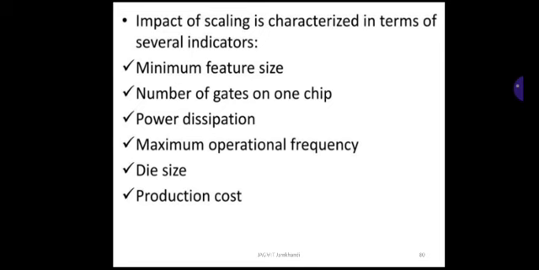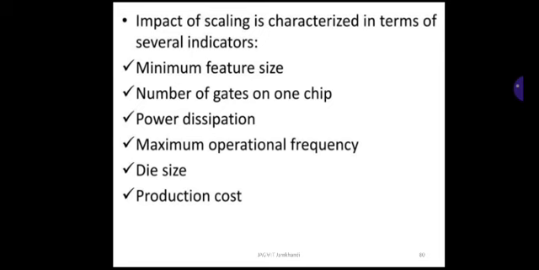Now let's see, the impact of scaling is characterized in terms of several indicators. The first one is the minimum feature size. You have to keep the feature size minimum, beyond that you cannot go. Number of gates on one chip: as scaling reduces the size of the electronic device, you can put more gates on a single silicon chip.